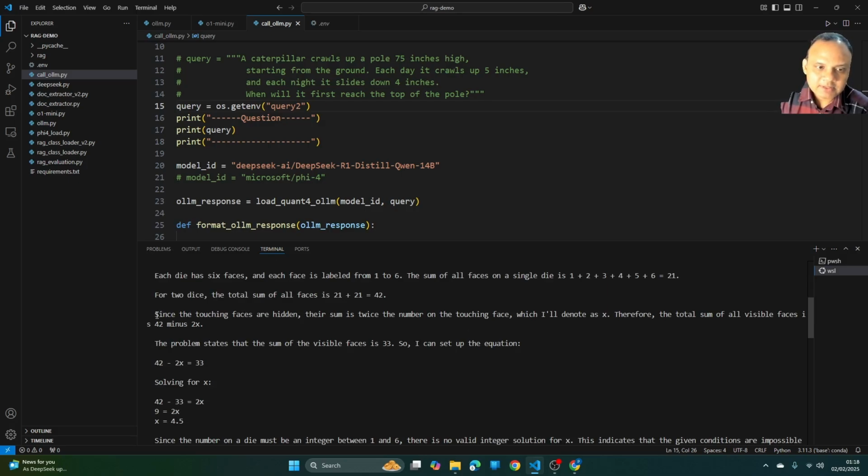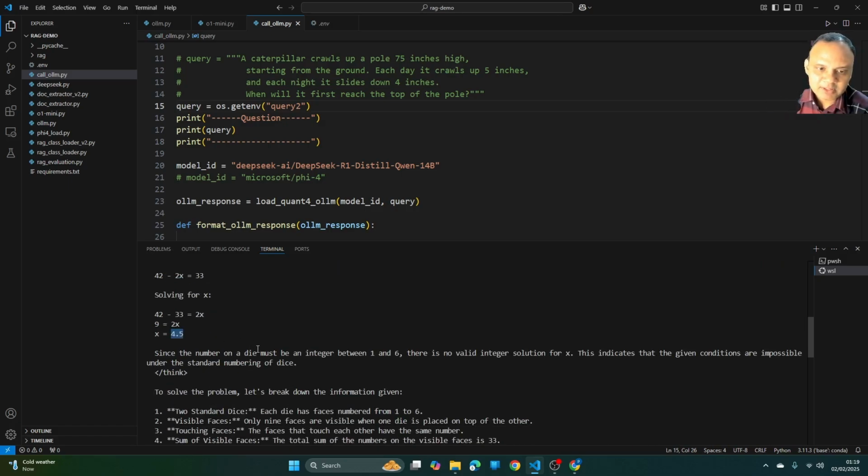Here they have just considered that since the touching faces are hidden, their sum is twice the number of the touching face. That is okay. I'll denote as x. Therefore, the total sum of all visible faces is 42 minus 2x. 2x are the touching faces, but they are not considering another face, which is actually facing the table. That is the face of the bottom die, which is facing the table. That is also hidden. They are not considering that.